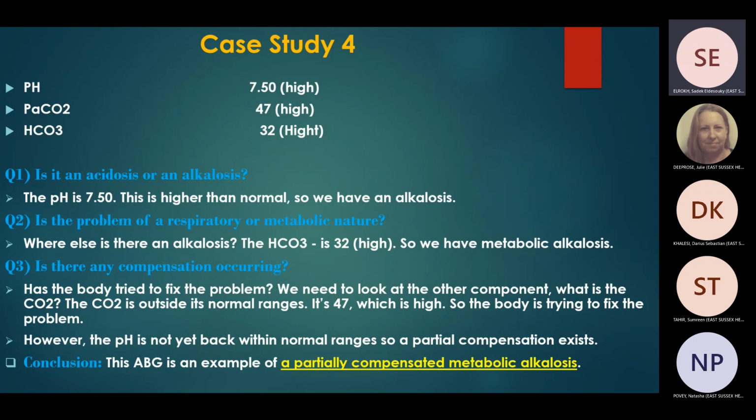So the first question, pH is high, so the pH is alkalotic. Is it respiratory or metabolic? Here, the bicarb is high, so this is metabolic alkalosis with partial compensation, because PCO2 is high, but it cannot completely compensate because pH is still high. So this is metabolic alkalosis with partial respiratory compensation.